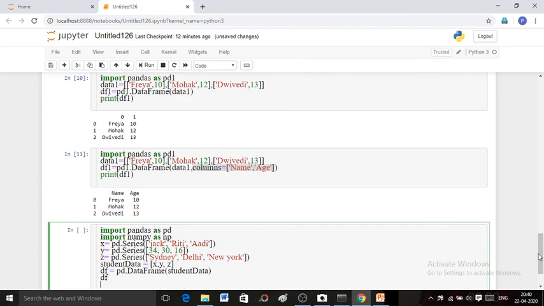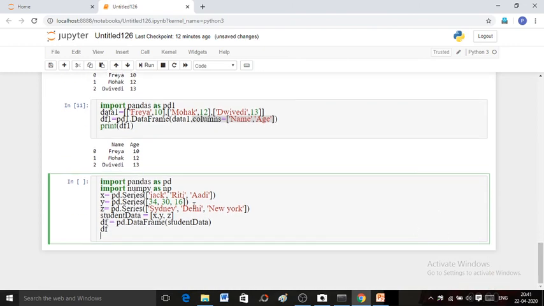Let us see how this will work. X is a series of Jack, Riti, Adi. Y is a series of 34, 30, 16. Z is also a series. Now student data is a list of all these three series. Here this is a list having all the three series.